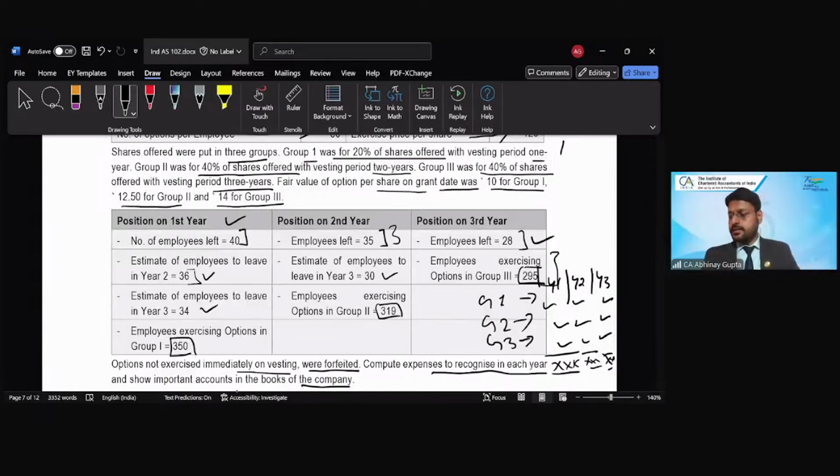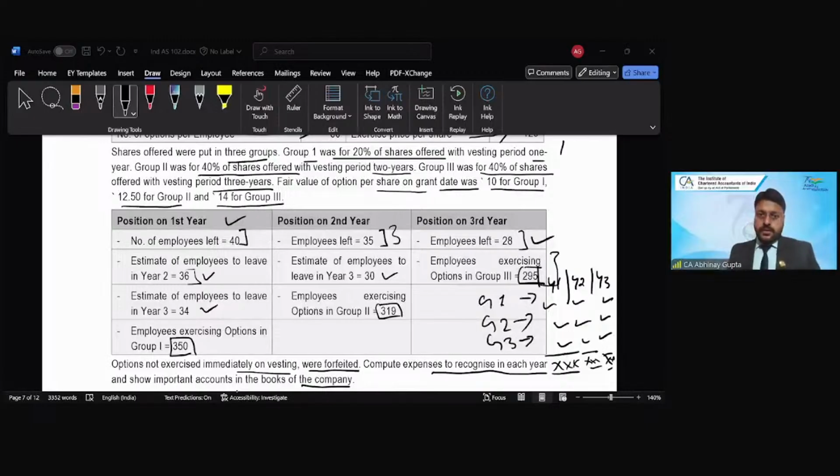Yes, any luck? So group 1 year 1 expense, Samanathan is saying 43,200. Group 1 year 2 and 3 are to be calculated. Then we will have the full expense for year 1 group 1.